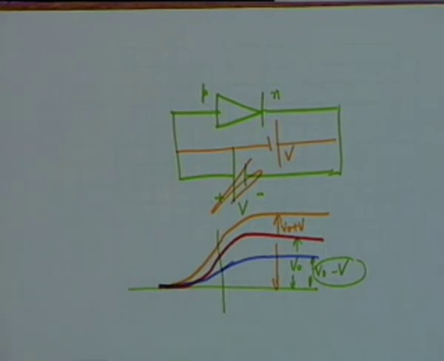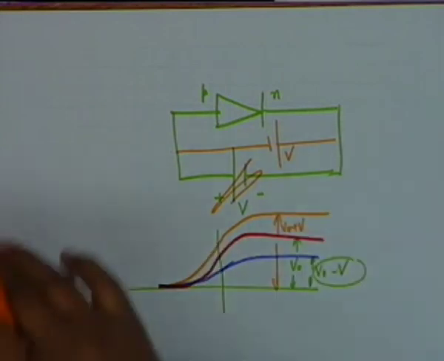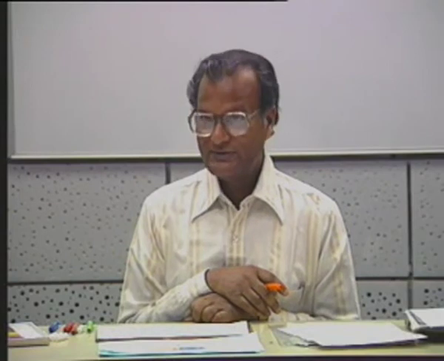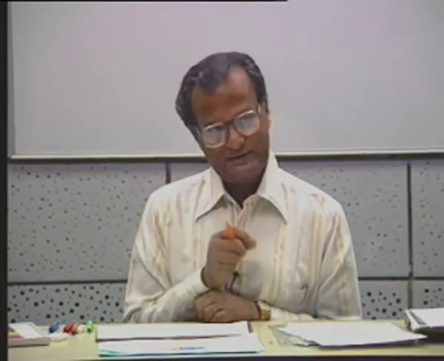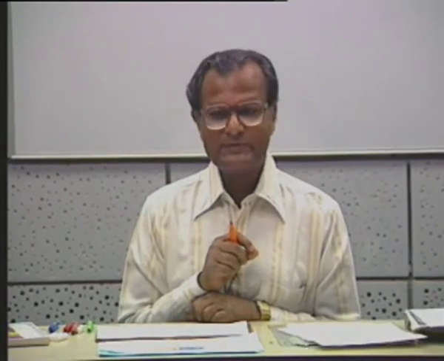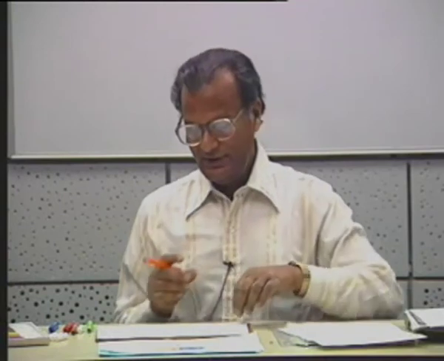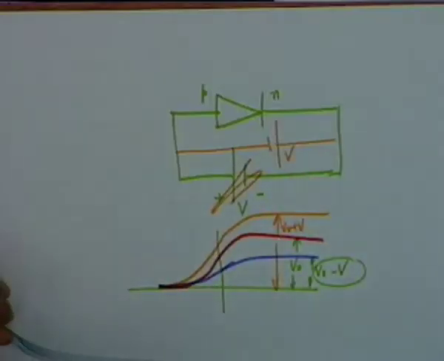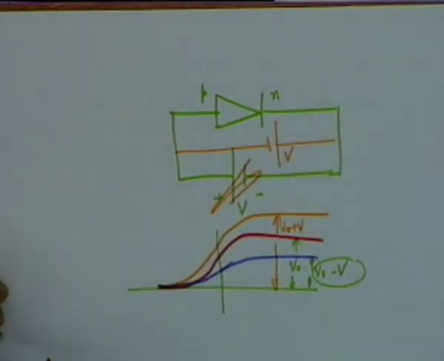However, can you stop minority carriers? No. Minority carriers are encouraged to flow because of the height of potential barrier. All right. So the minority carriers, that means there will be a small current due to the drift component only. There will be no diffusion. All right. So if the diode is reverse biased, it is drift which takes over, and drift occurs